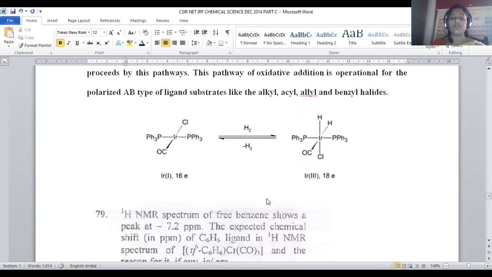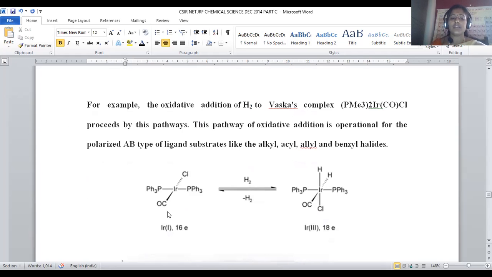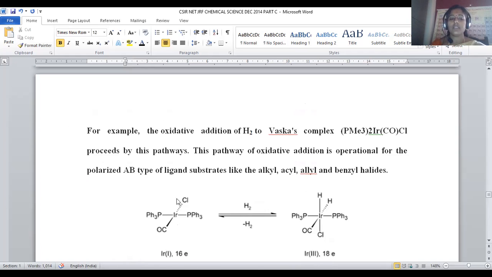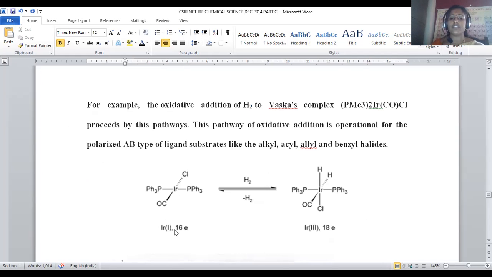Now let us see that by taking this iridium complex, trans-Ir(PPh3)2(CO)Cl. This complex is the Vaska complex, and it is a 16 electron system.